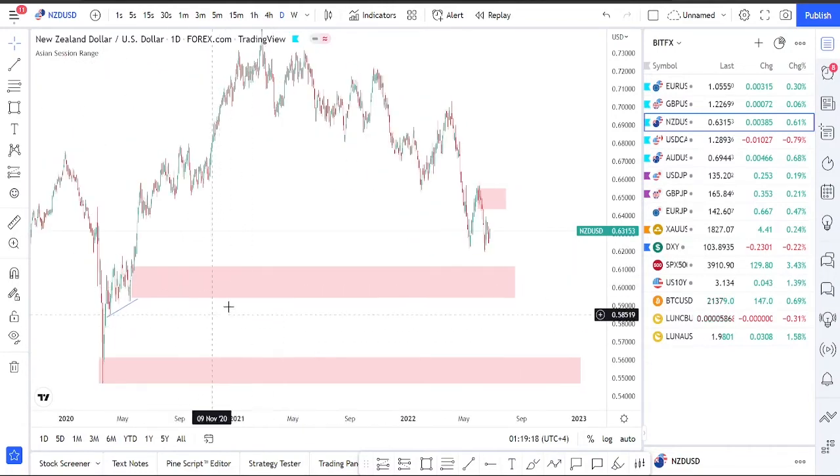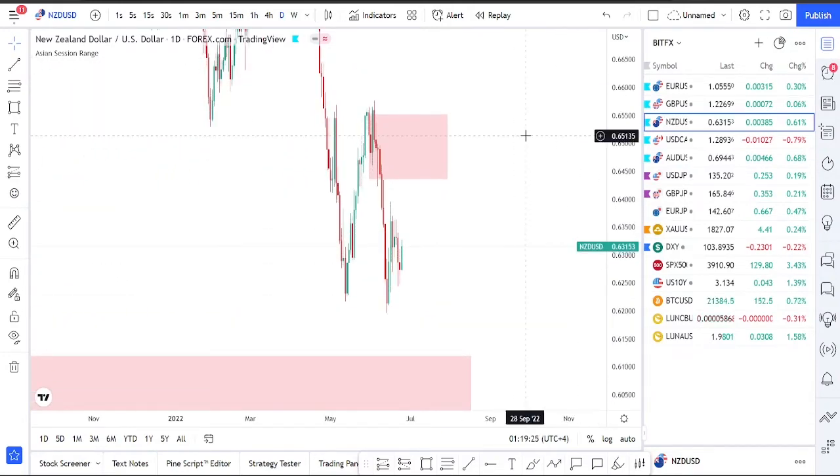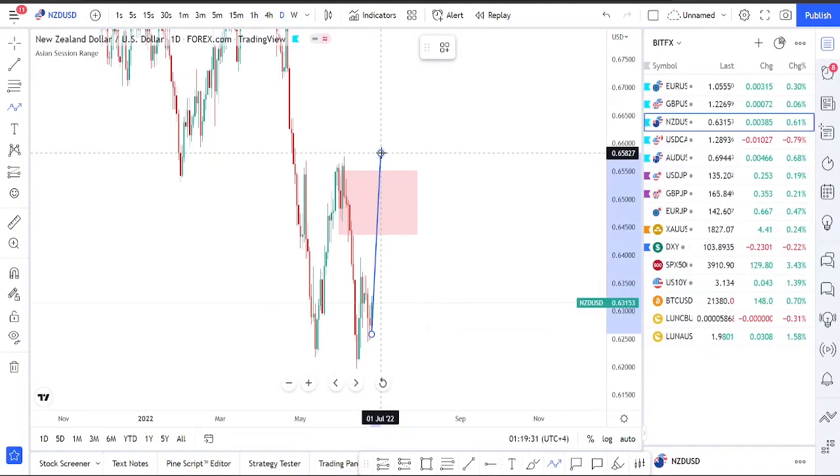So we'll be looking for lower time frame confirmation into these areas. As with GBP/USD, we could also expect the market to not respect this area of interest and continue up. So it can make another higher high, and then this area of demand would become very strong.